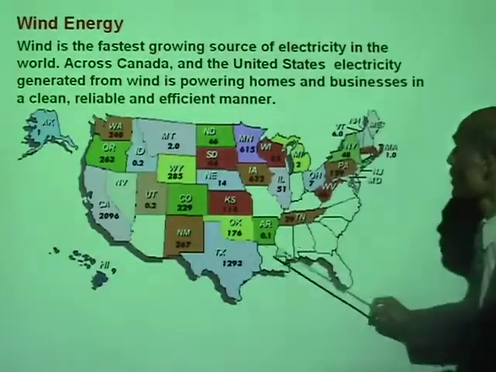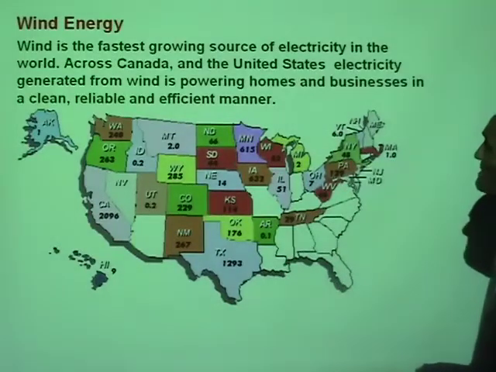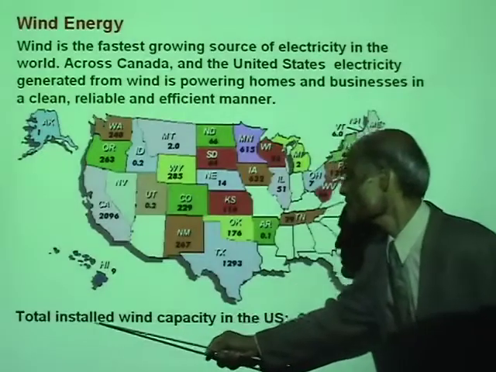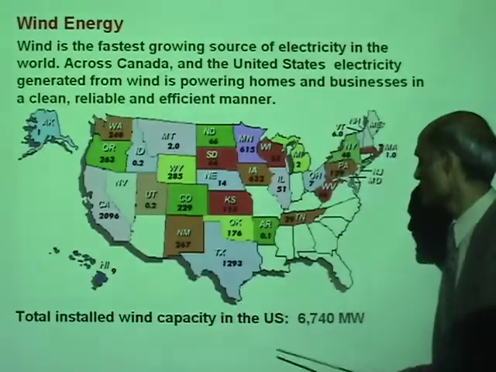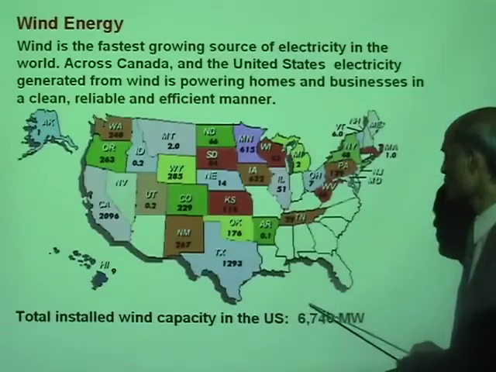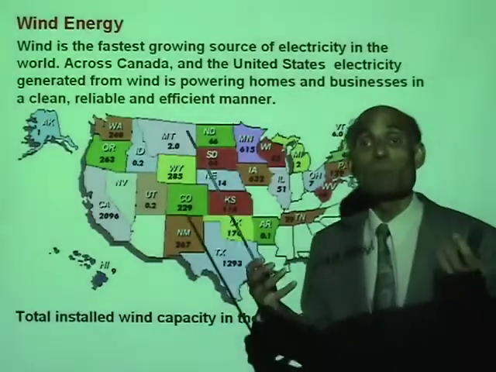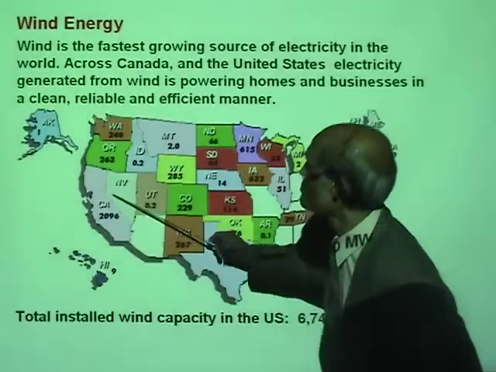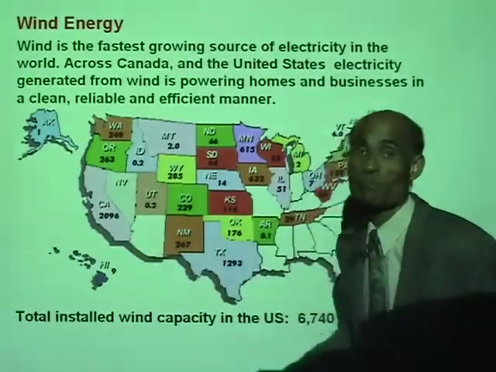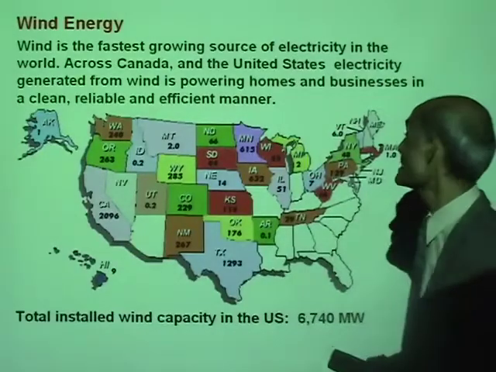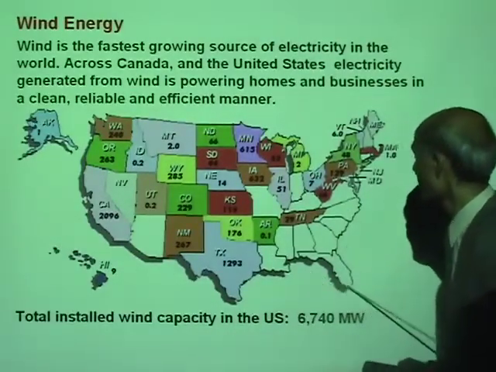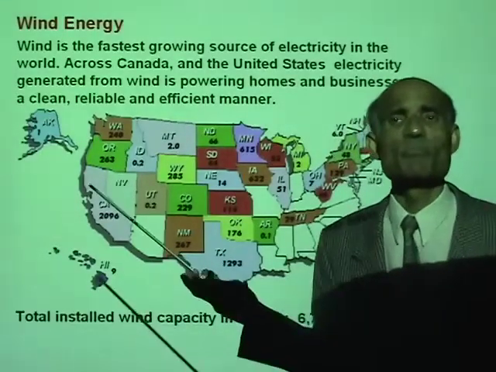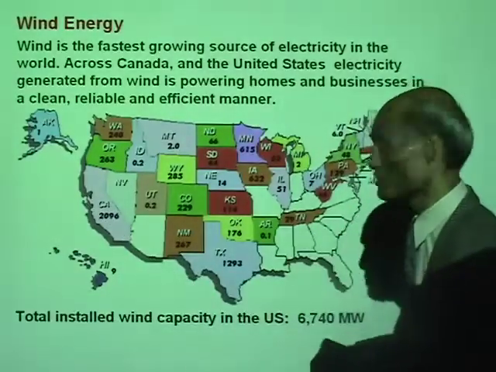And I have a picture of various states in America that use wind energy. The total installed wind capacity in the United States is 6,740 megawatts. And you can see California alone has 2,096 megawatts produced from wind energy. And unfortunately, Florida, which is supposed to be the Sunshine State, has no wind energy. Is that right?